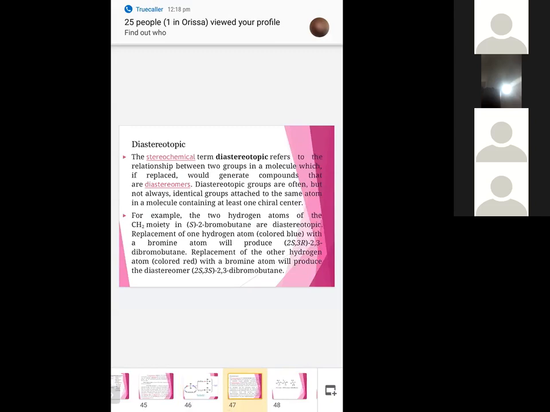This is diastereotopic. The term diastereotopic refers to the relationship between two groups in a molecule which, if replaced, could generate compounds that are diastereomers. Diastereotopic groups are often, but not always, identical groups attached to the same atom in a molecule containing at least one chiral center.